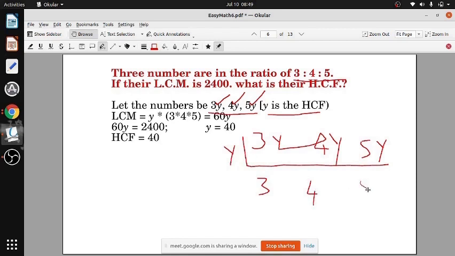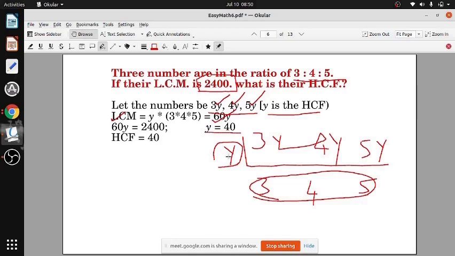So you have to multiply 3, 4, 5 and y. ठीक है? कृतिका बेटी ठीक है? Yes, sir. So you multiply all this and y. So y you will take only once. So y into 3 into 4 into 5, that is coming 60y. 60y is given 2400, so y equal to 40. So 40 is the HCF. It is also called GCD. इसको और एक नाम है GCD.